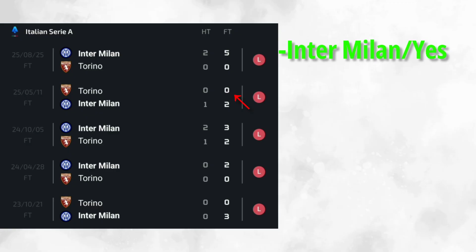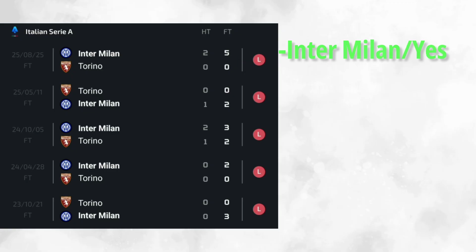So moving on to the last match, guys, on 25-08-25, we can see that Inter Milan did win 5-0, and our market did work in that match. Our market did work because you can see that Torino didn't score any goal, and Inter Milan did score 5 goals in the match. So Inter Milan did win and our market did work in a very positive way.